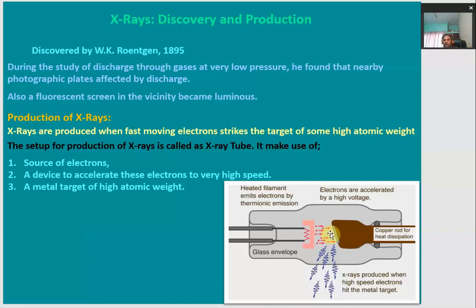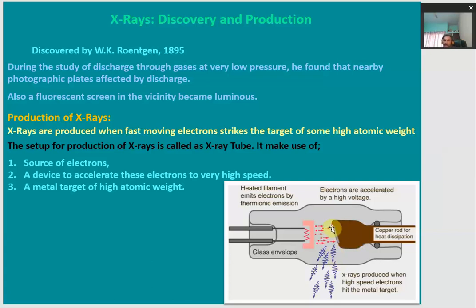Then they strike the target, a metal of high atomic weight, which is tungsten here, fixed on a copper block. When these accelerated electrons hit the tungsten target, they start emitting radiations called X-rays.